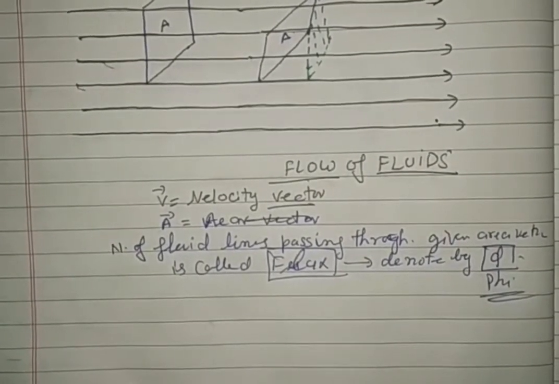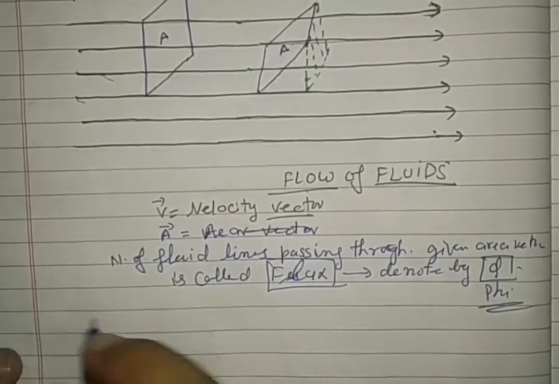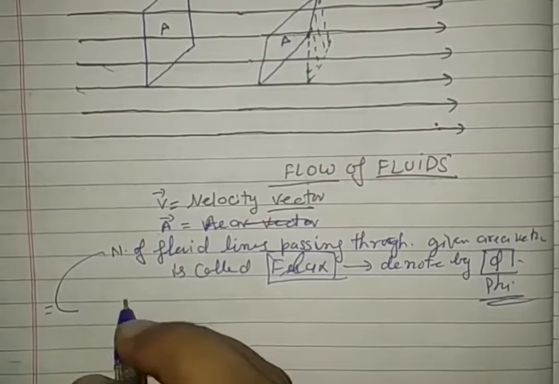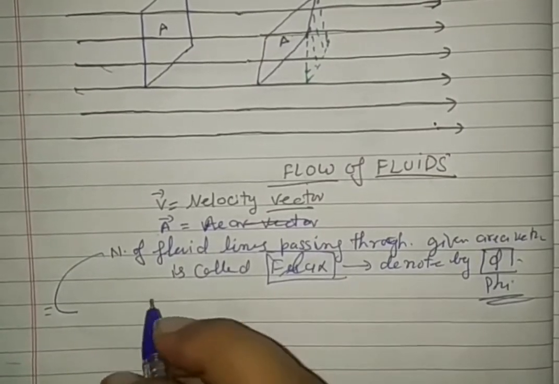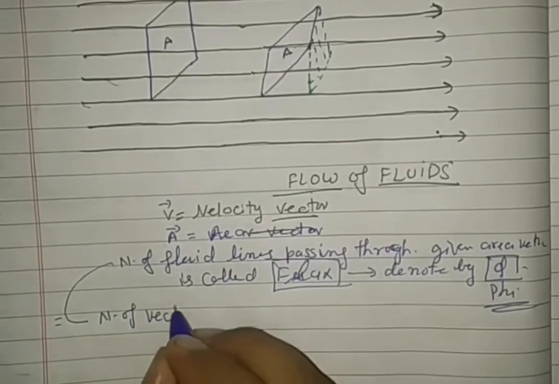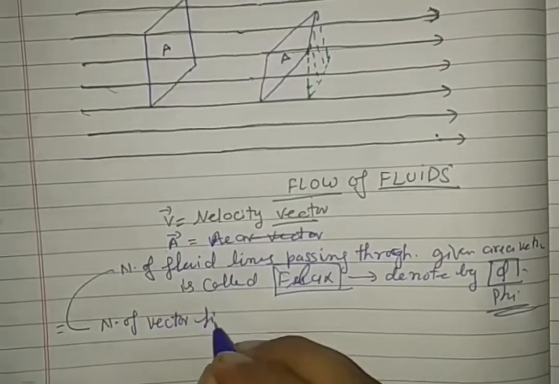Clear? In standard language, it is also written as the number of vector field lines.